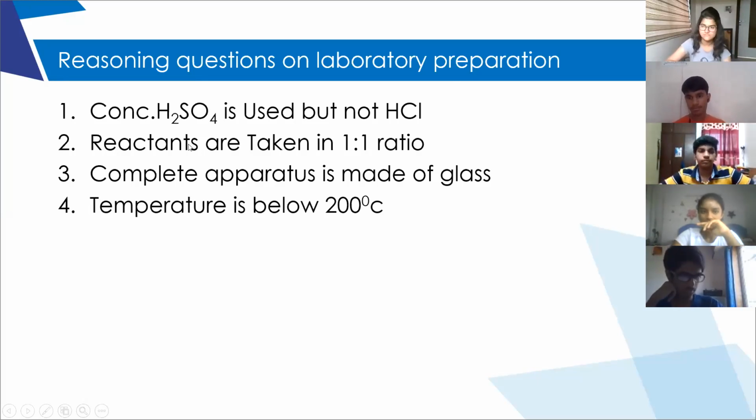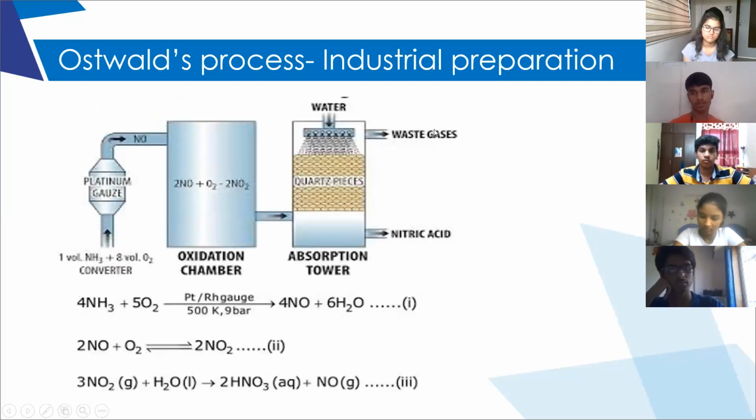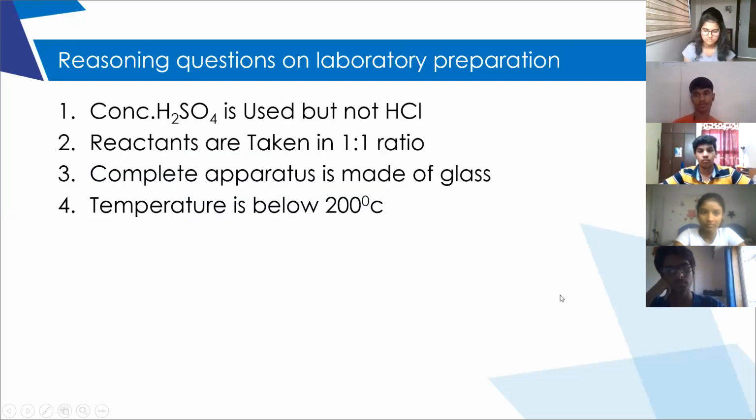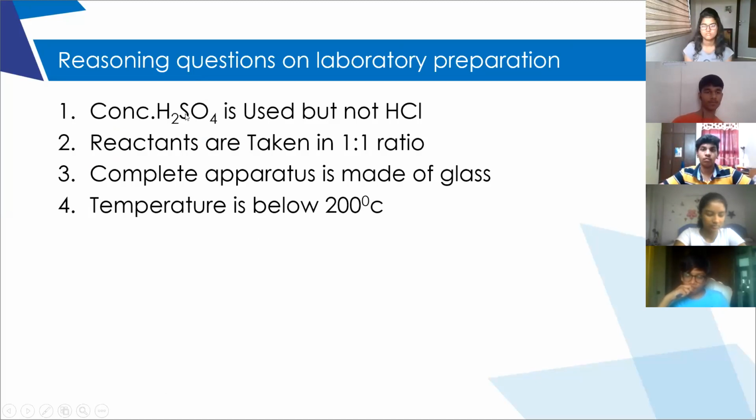Now these are the repeatedly asked reasoning questions based upon the laboratory preparation of nitric acid. First one, why is sulfuric acid used but not HCl? Less volatile. Very good. Sulfuric acid is less volatile, so it can easily replace nitric acid from its salt.